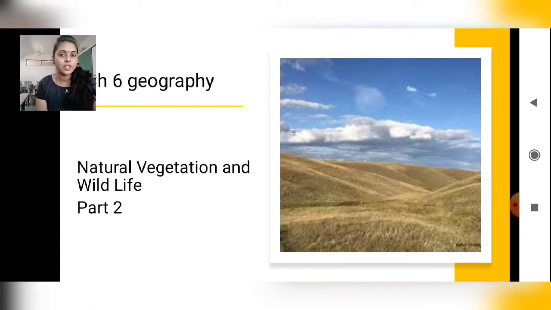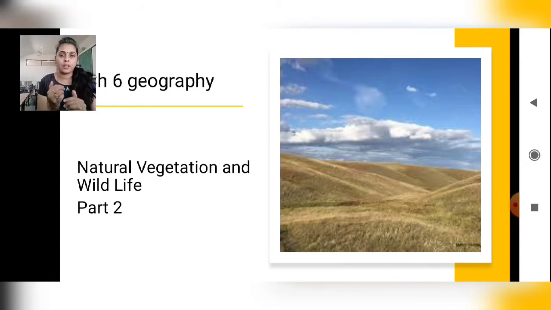Before going to the remaining topics, let's have a small recap of what we studied in our previous class. We discussed that natural vegetation is broadly categorized into 3 parts, isn't it? The first one is the forest, the second one is the grasslands, and the third one is the shrubs.